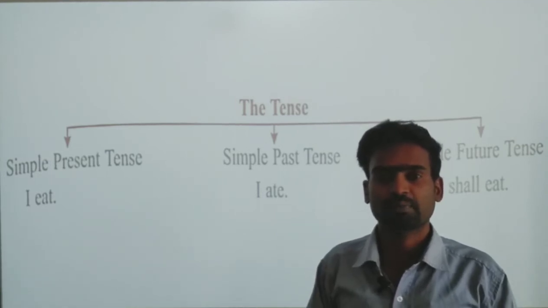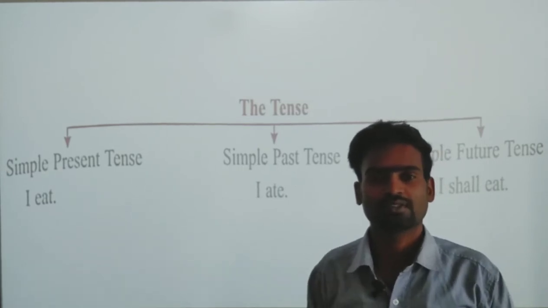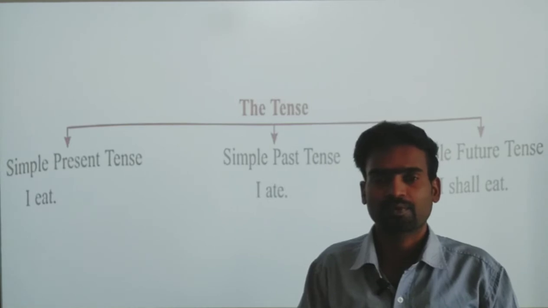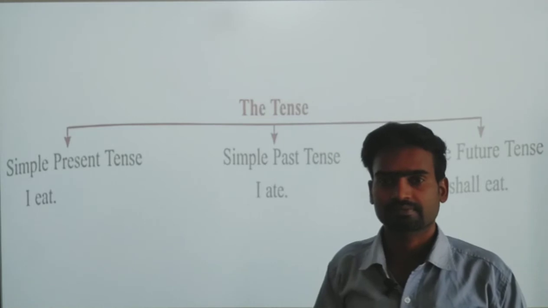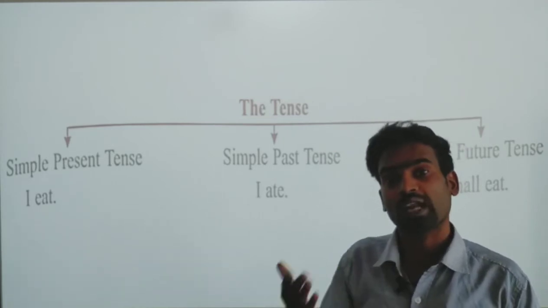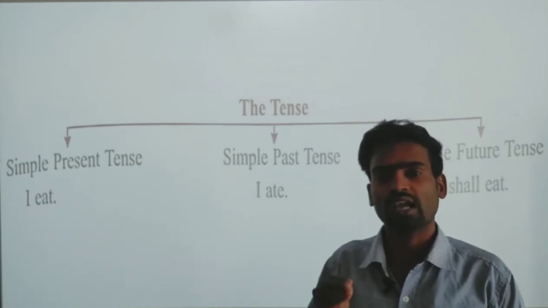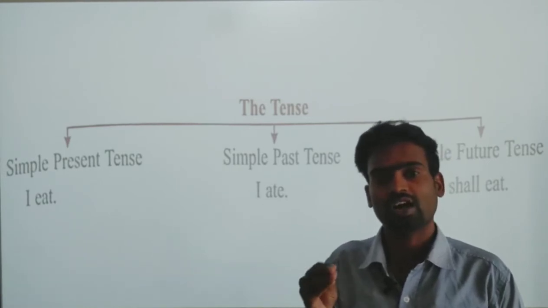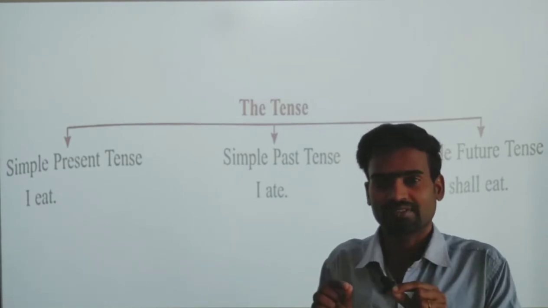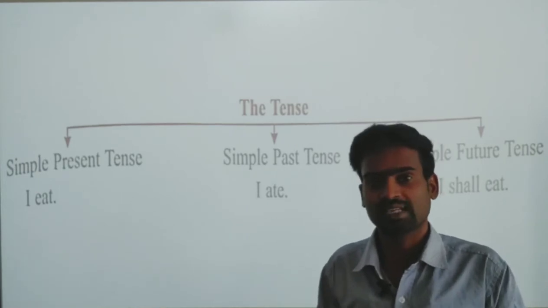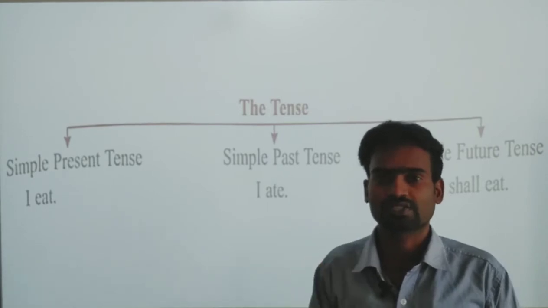And if we speak about present, what do I do now? I teach you, which means this time what I do, I teach. So, it comes under simple present tense, right? And what will I do? I will have breakfast, or I will have my lunch, or I will have my dinner. So, I will have, I will eat, I will sleep. In future, you are speaking about the upcoming. So that is called the future tense.